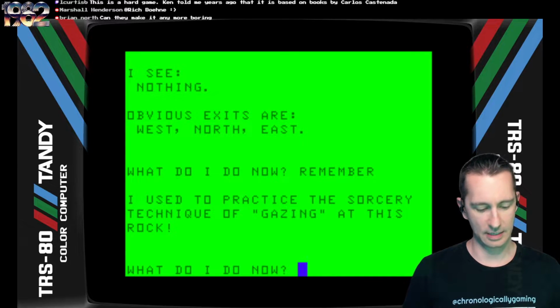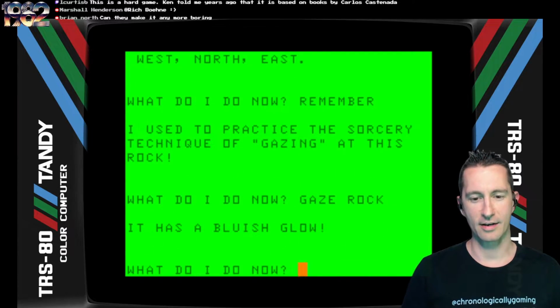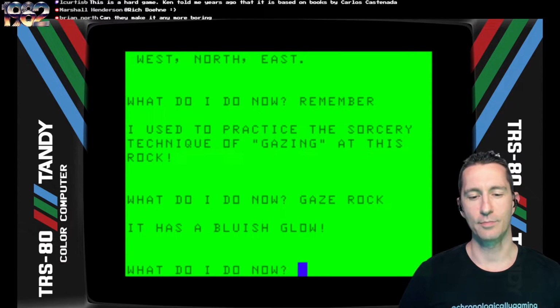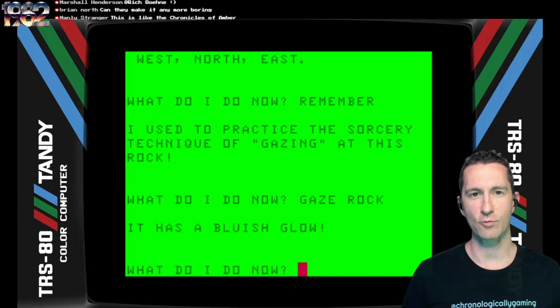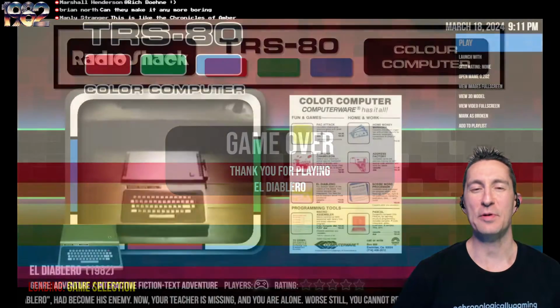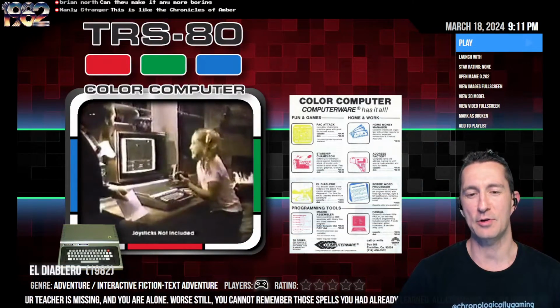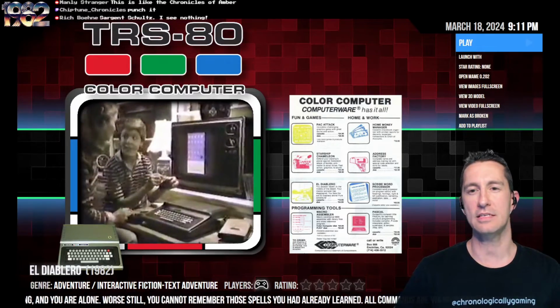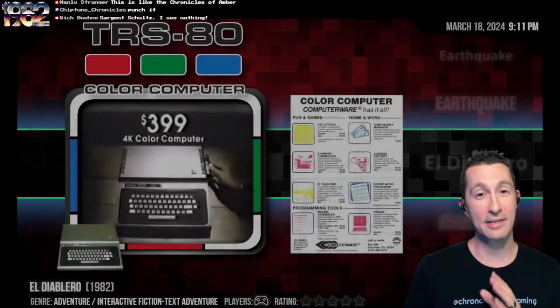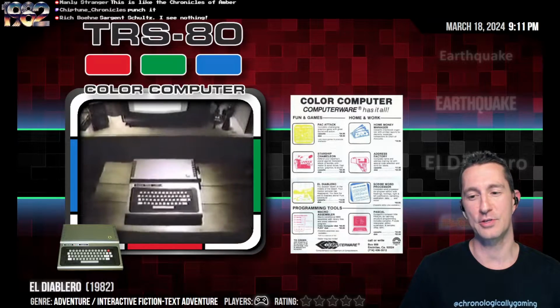All right, so after that, let's go ahead and gaze at the rock, just like it said. What do I do now? It has a bluish glow after we gaze at the rock. Yes, it is, man. All right, that's all we're going to get of a quick taste of El Diablero on the TRS-80 color computer. So I'm not going to rate it because it's essentially going to be the same game as our next version, but the next version has something else I want to show you.